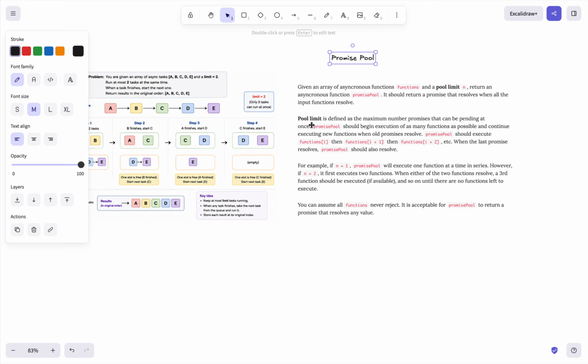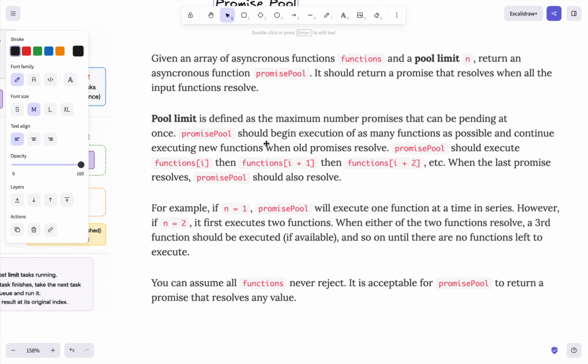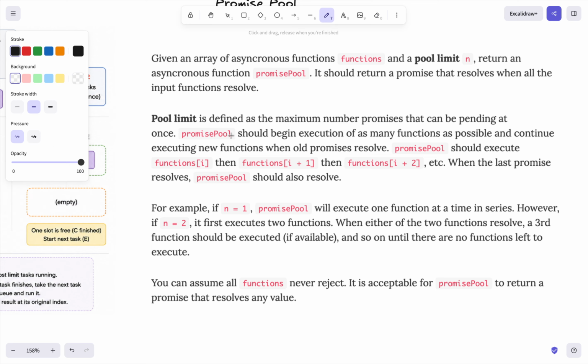Pool limit is defined as the maximum number of promises that can be pending at once. Also, promise pool should begin execution of as many functions as possible and continue executing new functions when old promises resolve. Promise pool should execute function i, then function i plus 1, then function i plus 2, and so on.